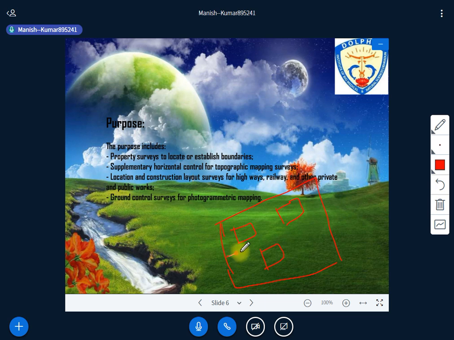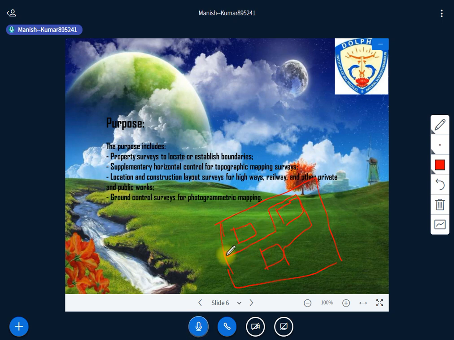We are moving from here, suppose to this feature, then I have to locate this feature, then come here, then again locate this feature and move on. So traversing is done for that. First, it is convenient, it is rapid, right? And if triangulation is not possible because of some heavy built structures, your line of sight becomes less, isn't it? If this is a structure and this is a structure, you are unable to see beyond this structure, isn't it?